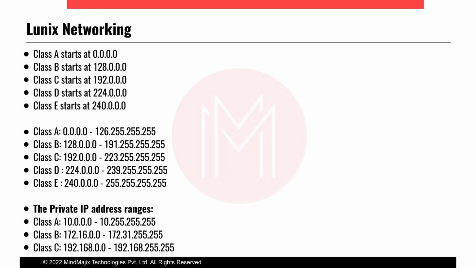Suppose I am going to use the 192.168.0.0/24 network. Those IP addresses we can assign inside our LAN only. Whenever we want to communicate to the internet, that time only we need public IP addresses. Those public IP addresses we can get from the internet service provider, like the broadband connections we are taking. Then NAT is happening against these private IP addresses.